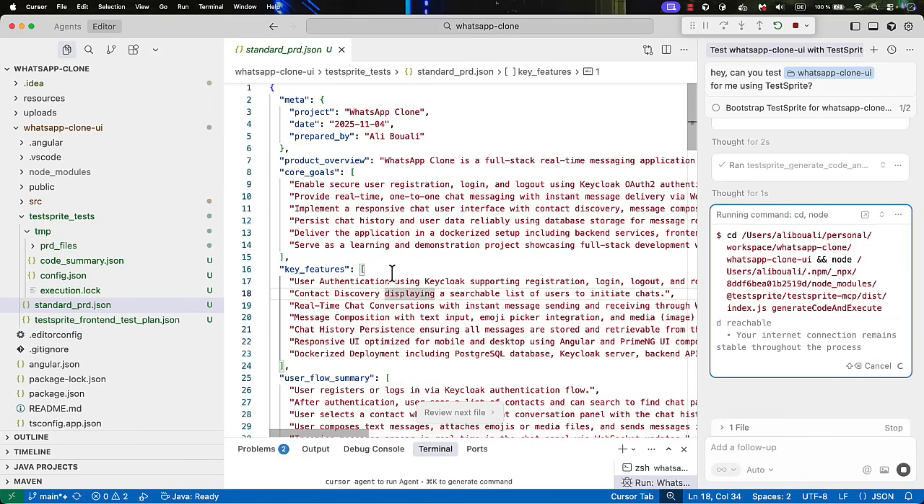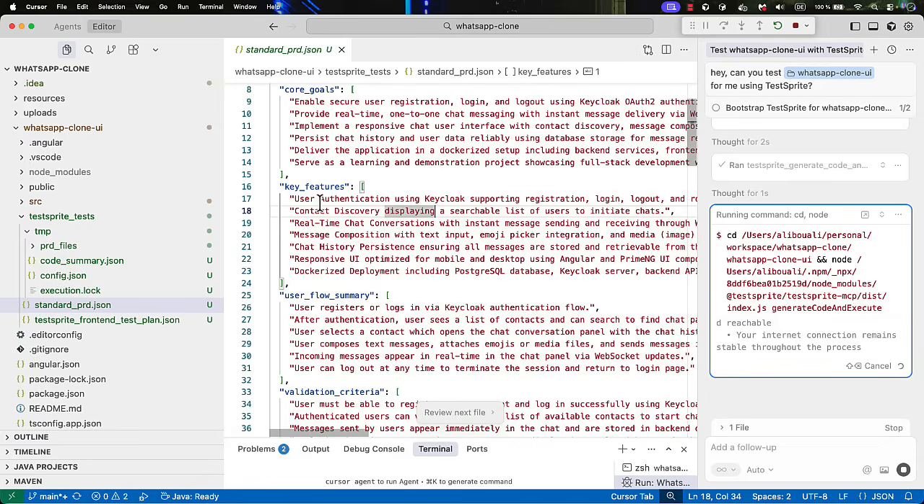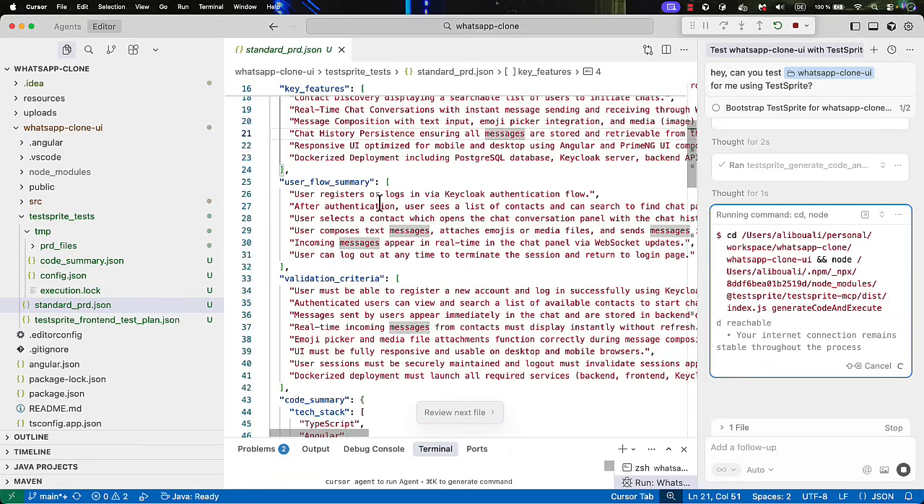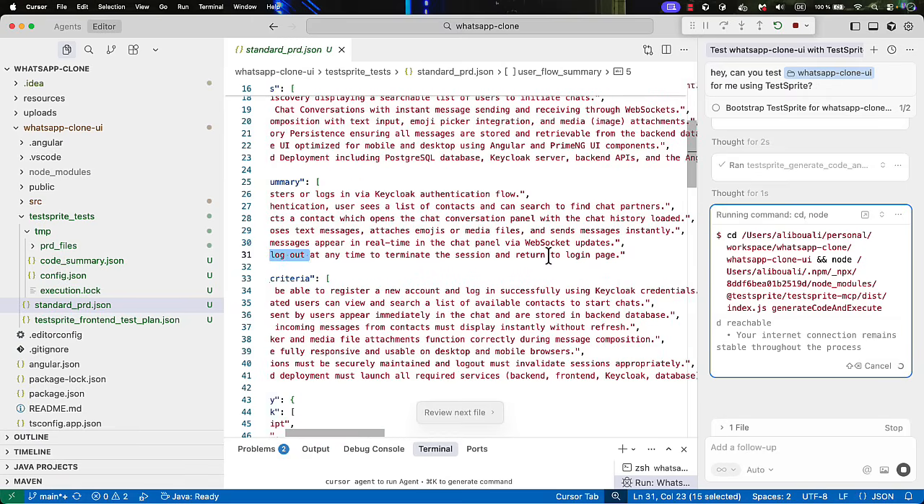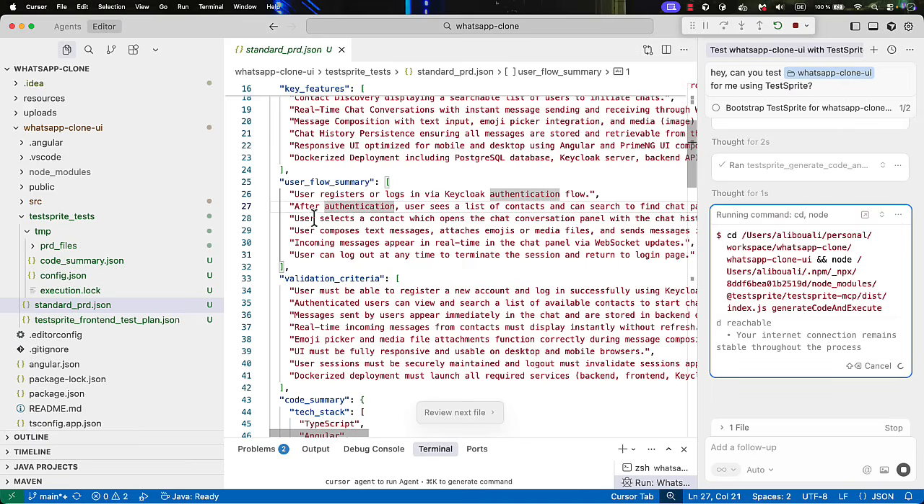All right. So here we also have the key features: user authentication, contact discovery, real-time chat, message composition, chat history, responsive UI, and Dockerized application. Now we have the different user flows that we provided also. So we have user register. After authentication, user selects contacts, user composes text message, incoming message, and the user can log out at any time to terminate the session and return to the login page. So this is what we provided as the user flow, and now it created a kind of enhanced summary for that.